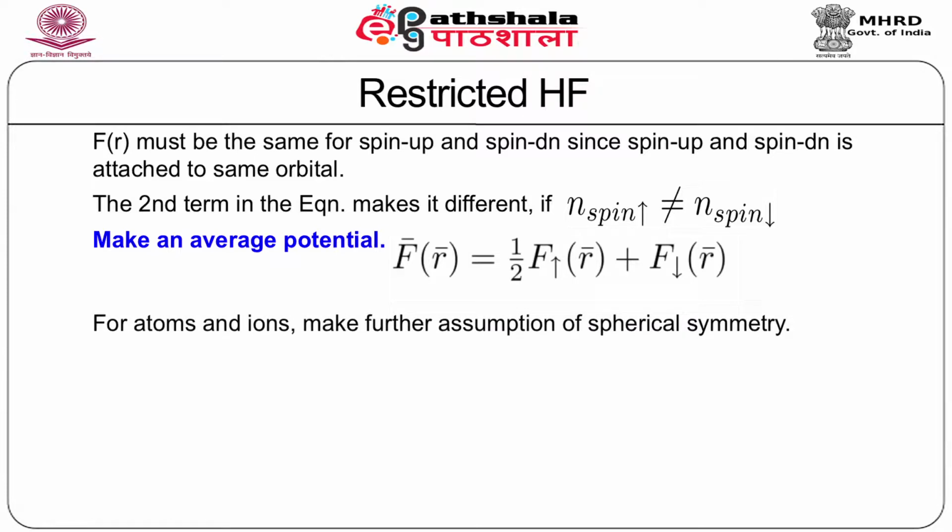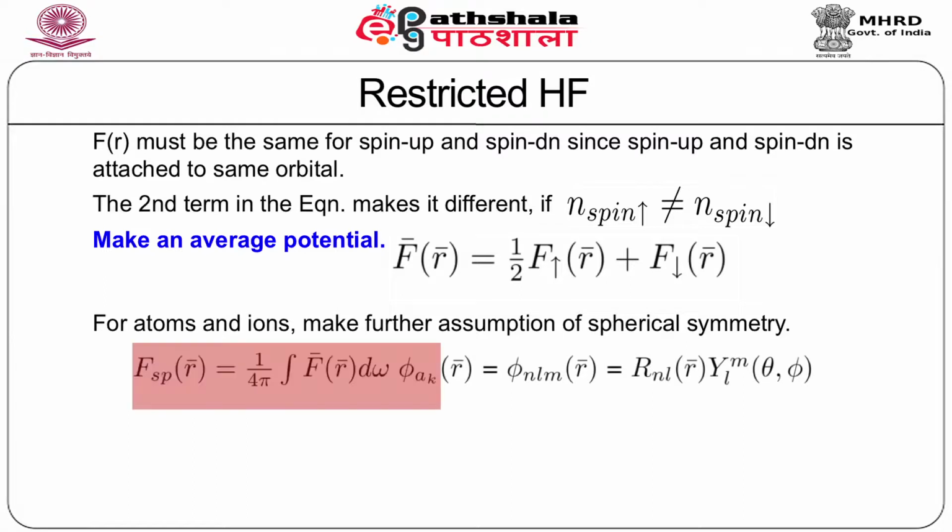For atoms and ions, one needs to make a further assumption of spherical symmetry, because this atomic potential should be spherically symmetric. This can be obtained by making a spherical averaging, where one takes this F bar and integrates it over the angular variable, which is shown here.